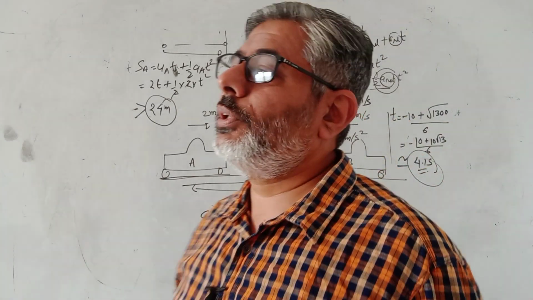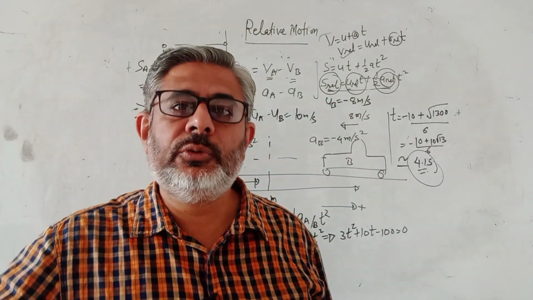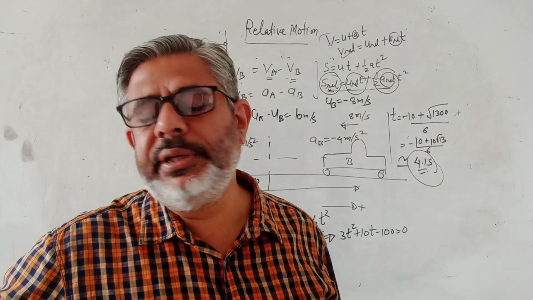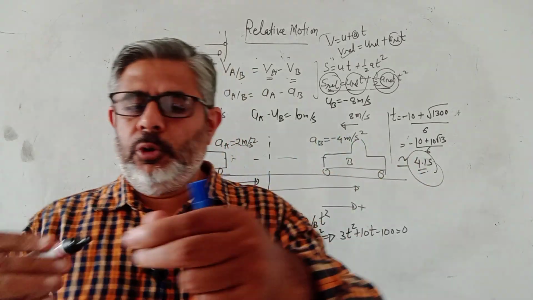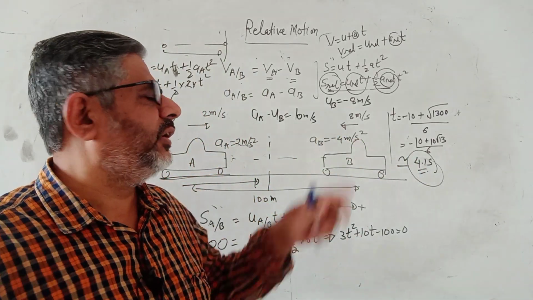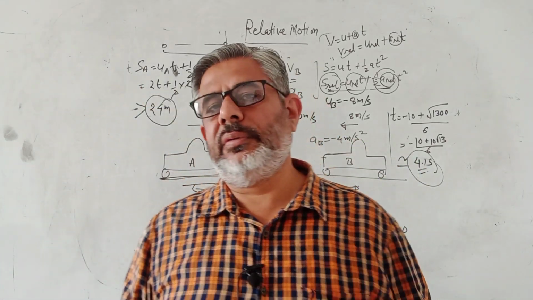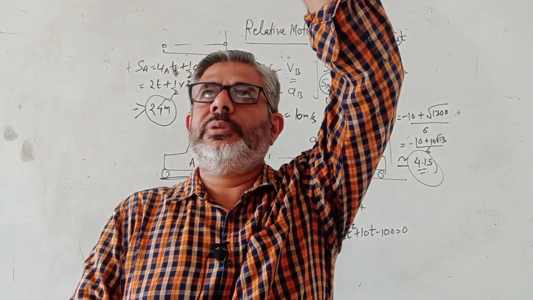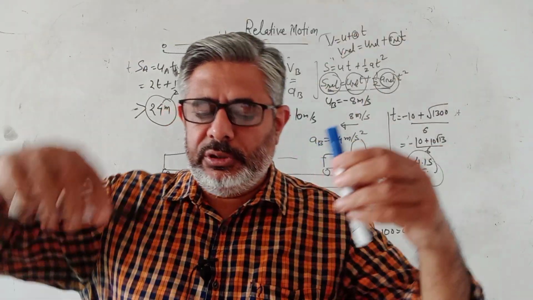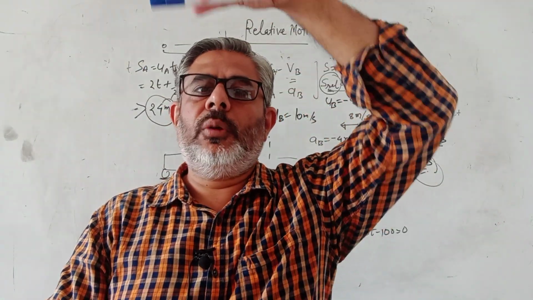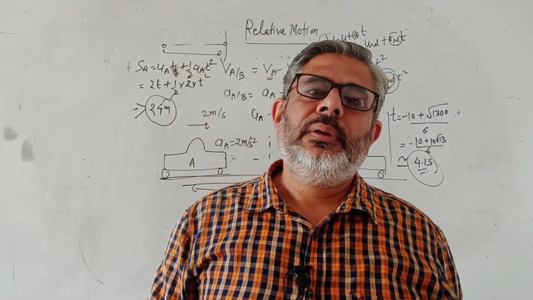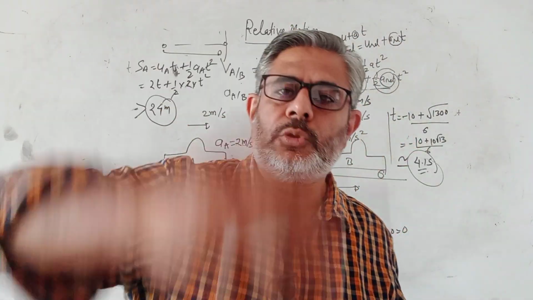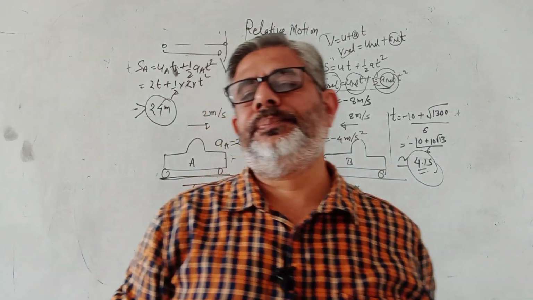So you will ask me, sir, what is the importance of this? V relative is equal to U relative. It's very important. Just see. Suppose, now this question we are not dealing mathematically but physically. Suppose I throw this pen and then drop this. I throw this pen, the black one, and then I drop this.